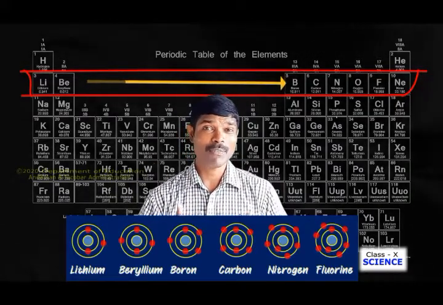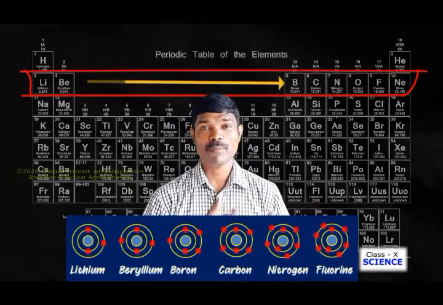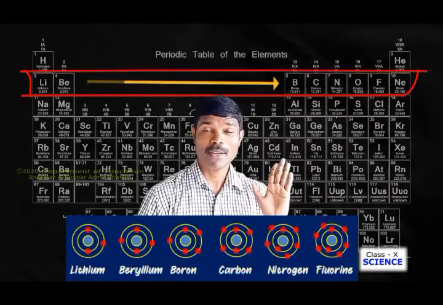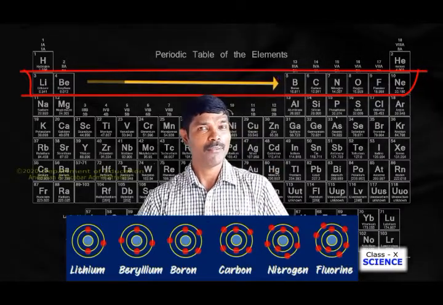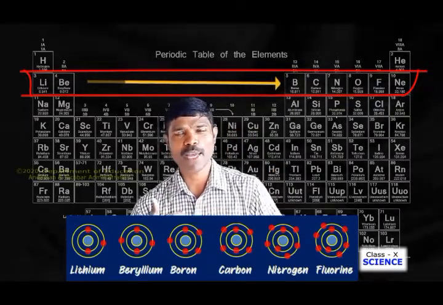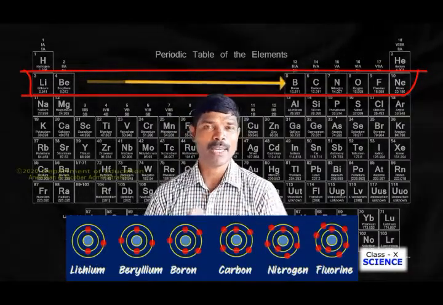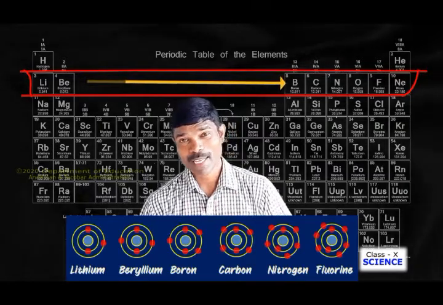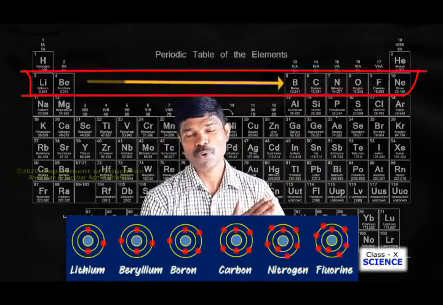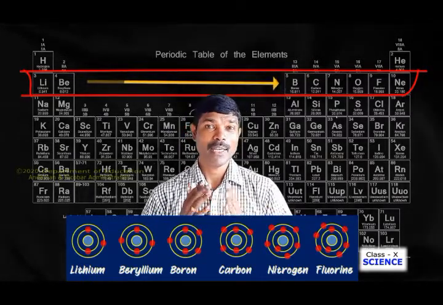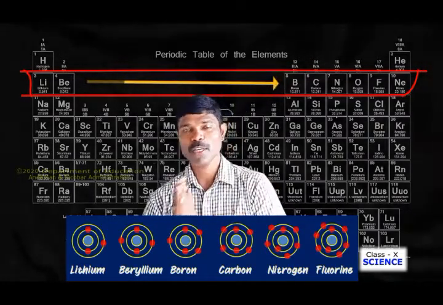The ease with which an electron can be removed from the outermost shell determines the metallic character. Here when we move across the period, we have to apply more and more energy. So with less ease we are removing an electron. So the metallic character decreases when we move across the period, or we can say that the non-metallic character increases when we move across the period.